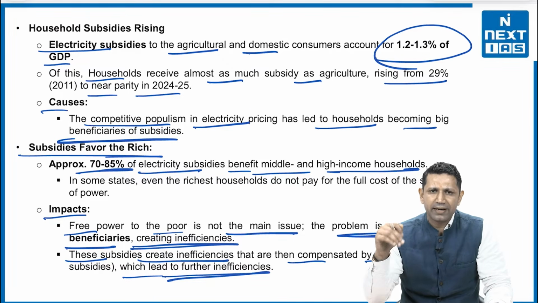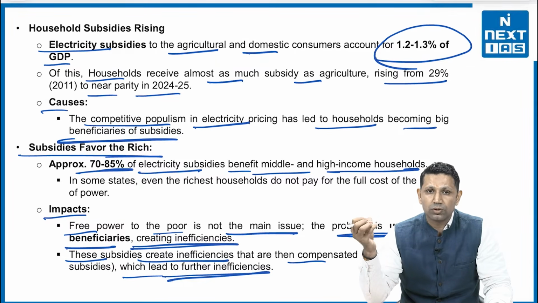And whenever you are providing anything free, the value of it goes down. And when the value of it goes down, it is getting wasted. For example, there was a time when even a single bulb being on was put off by the parents. Now the time has come that even the air conditioner is running, no one is bothered about it. Why? Because electricity cost is not affecting them. It is being subsidized.